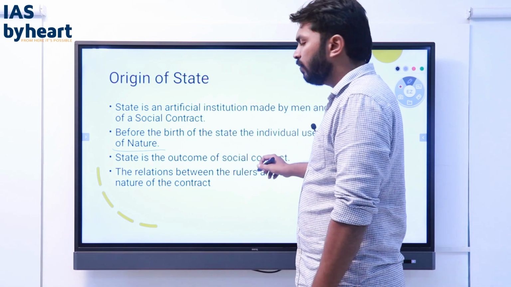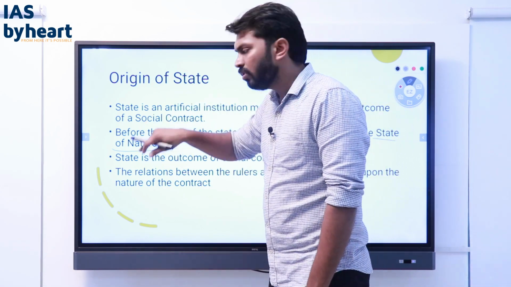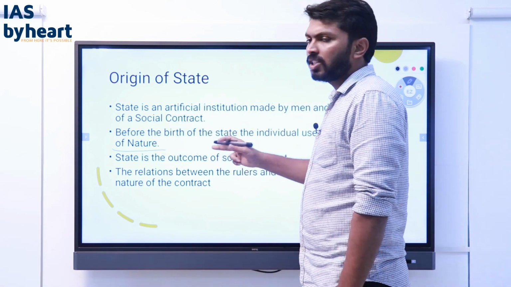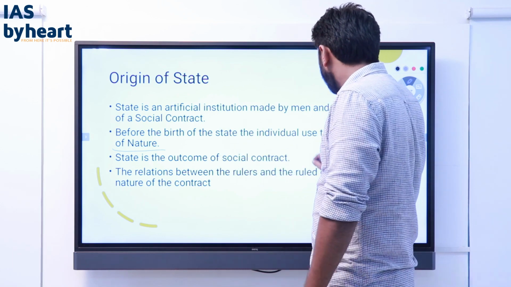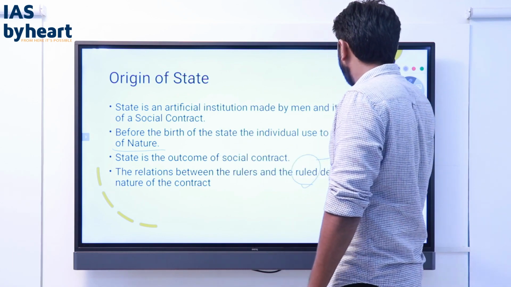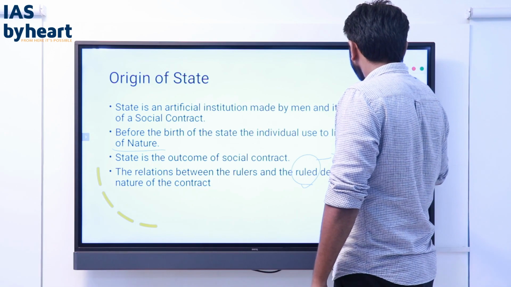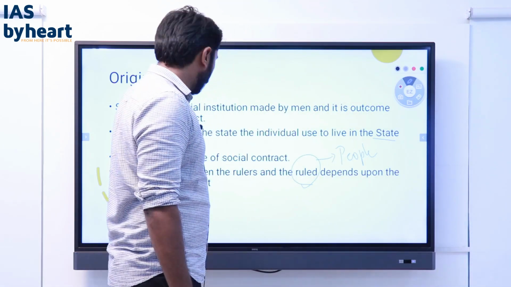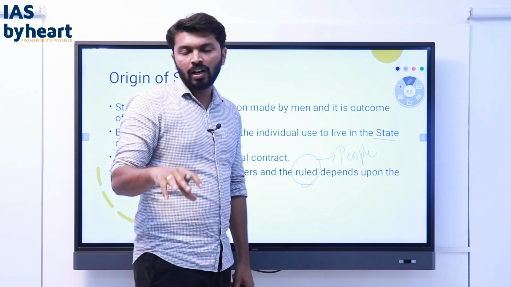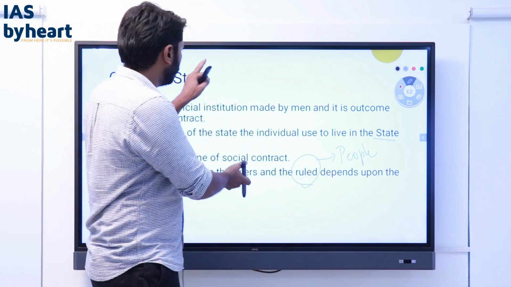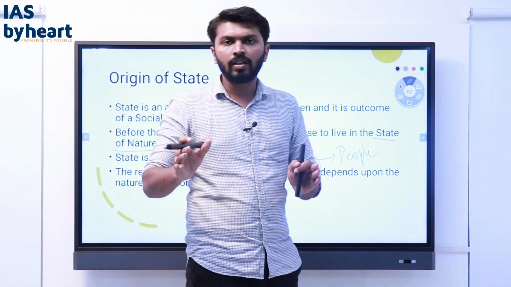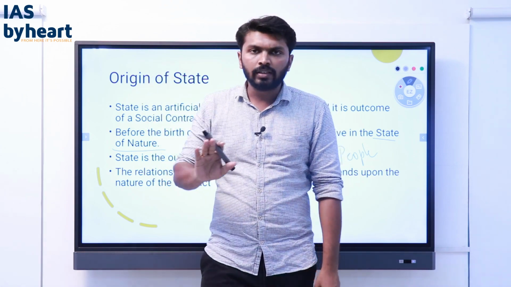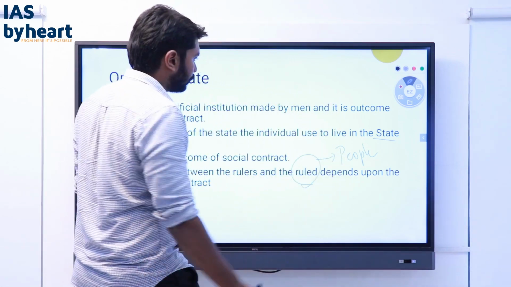So state is the outcome of social contract among men. The relations between the rulers and the ruled. Who is the ruled here? People. The relations between the ruler and the ruled depend upon the nature of the contract which they entered. This is the gist of the origin of a state. That is all about social contract theory. We will explain this.